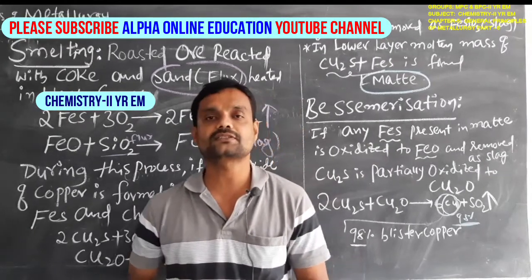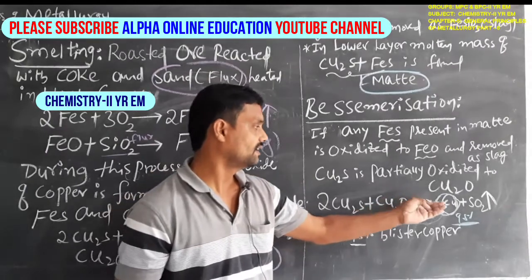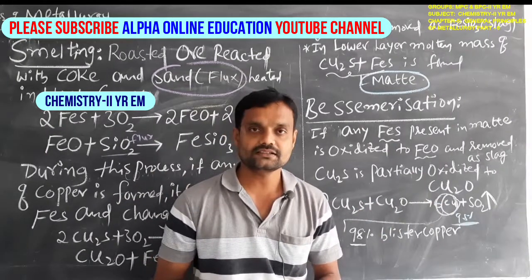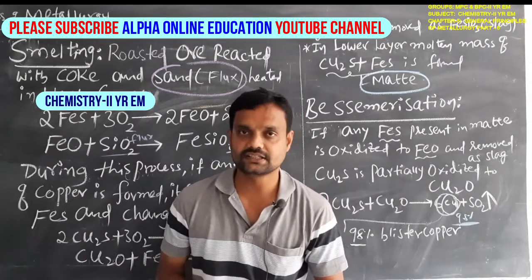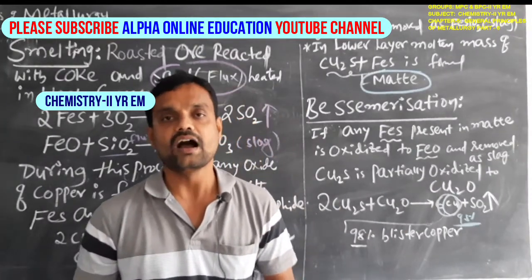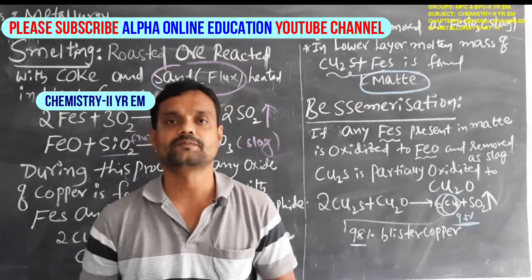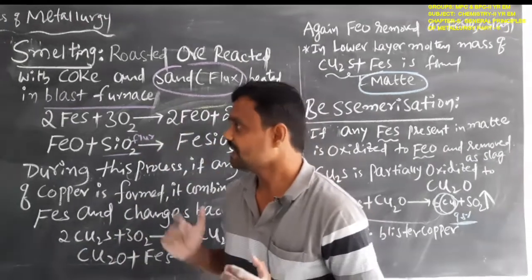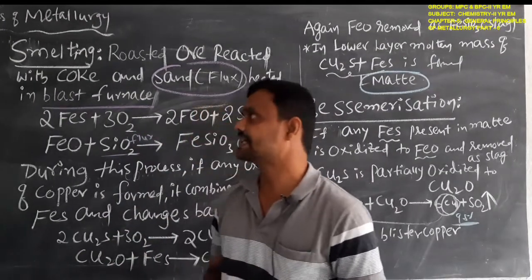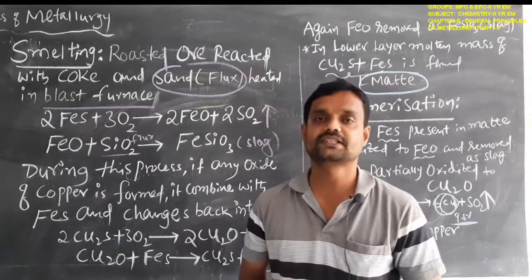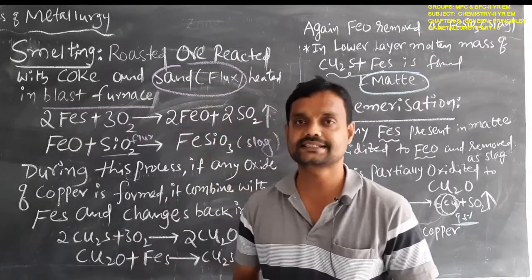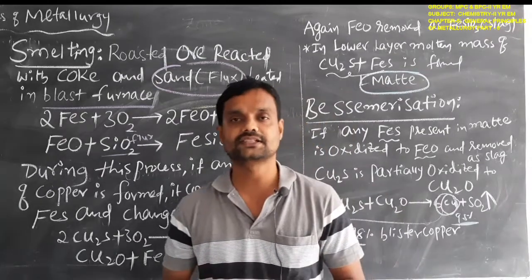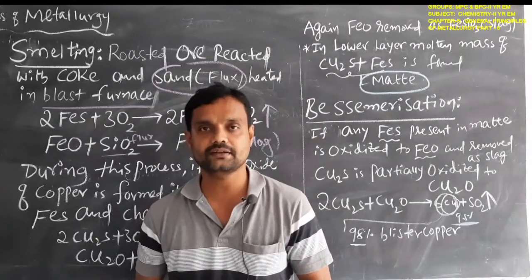By using electrolytic refining, we can purify the obtained 98% copper. Finally, we get 100% copper. So these are the steps involved in the extraction of copper from copper pyrites.